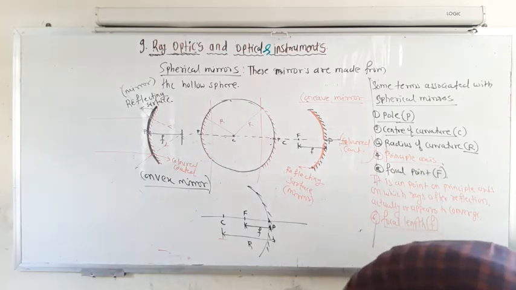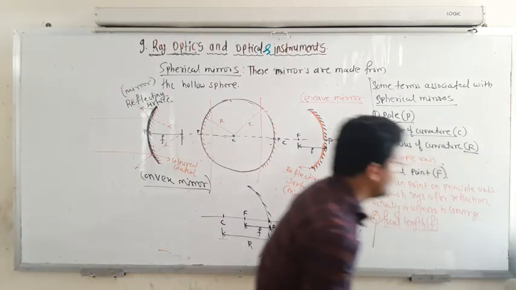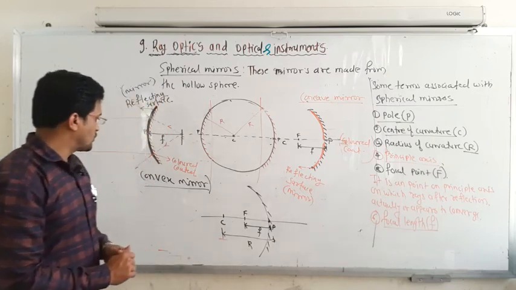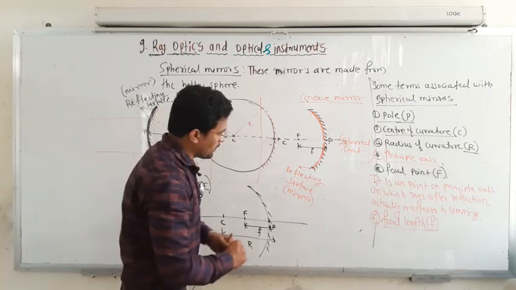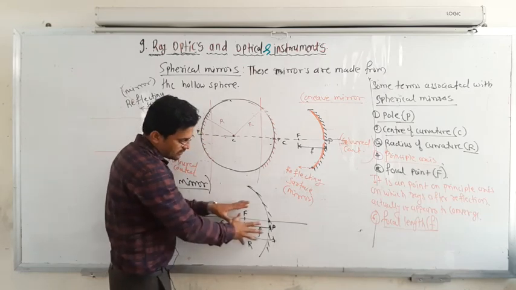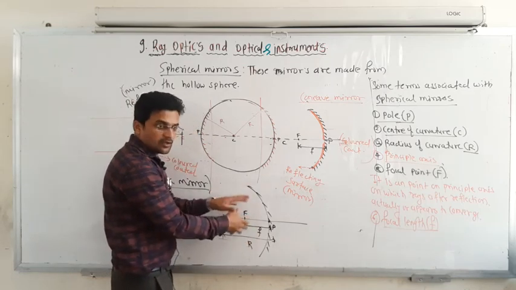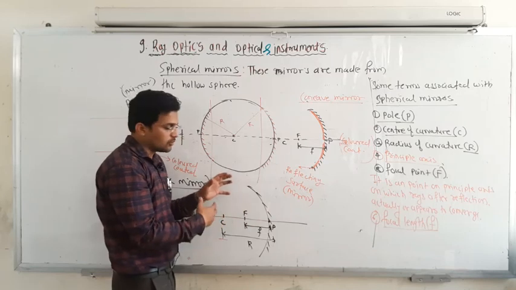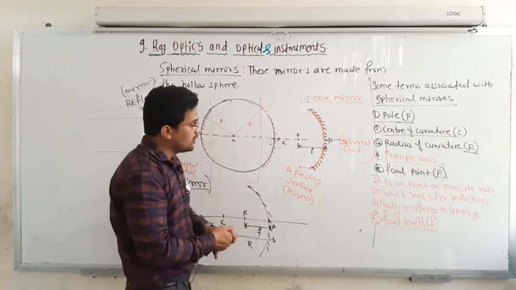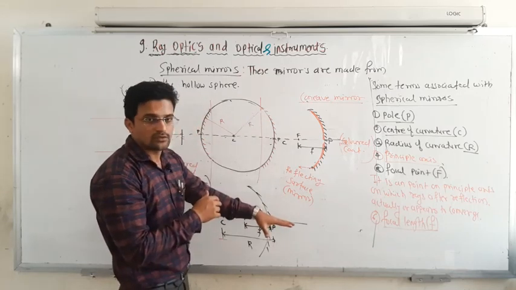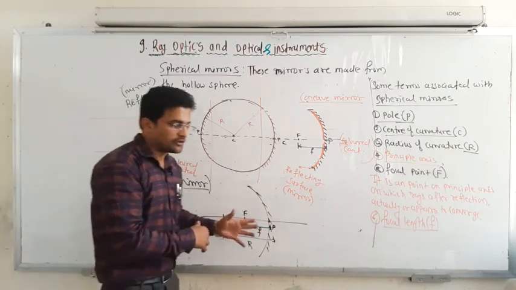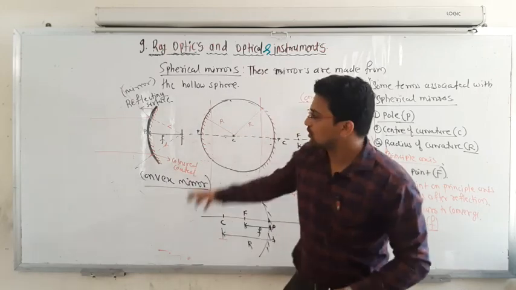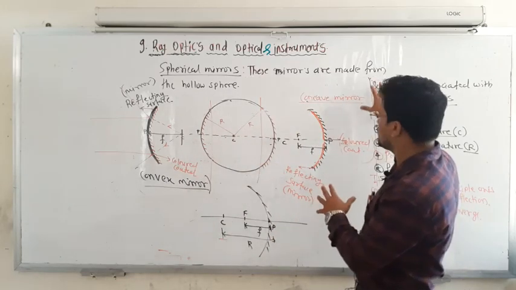I think today's lecture is enough. In the next lecture we are going to see when rays of light are incident on spherical mirrors, how they are going to reflect back, and what is the nature of that reflection. Till then just revise all those things. If you do not understand anything, just replay this video and try to understand each and everything, especially all these terms.